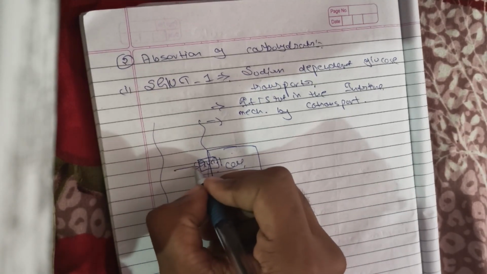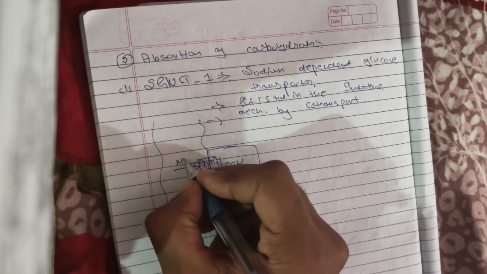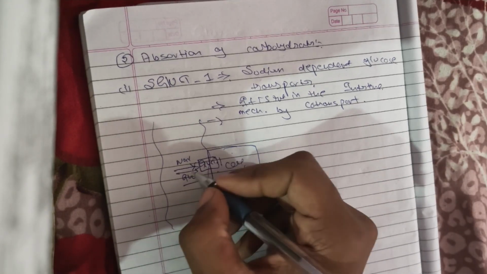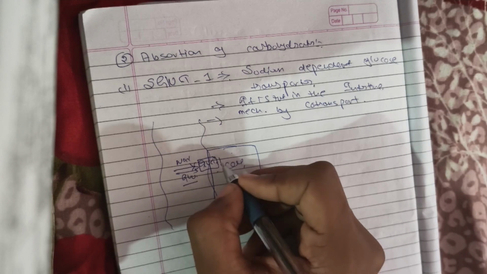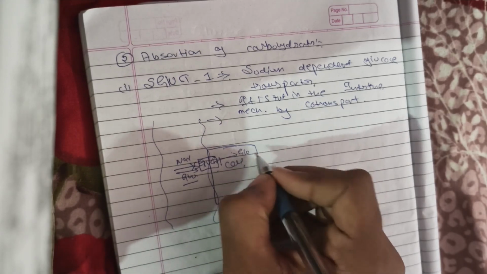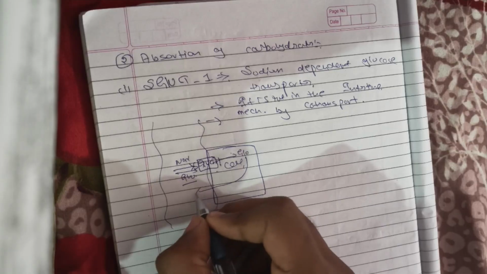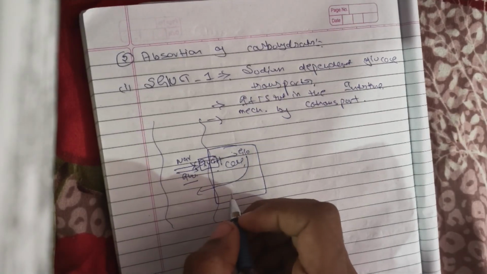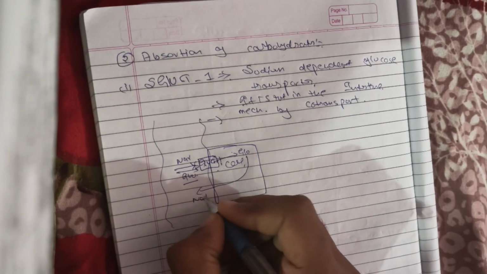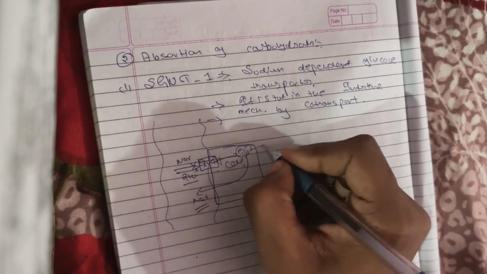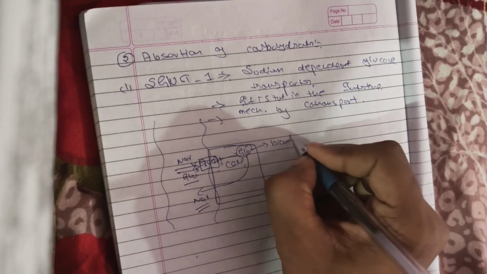If the sodium and glucose are absorbed, both are absorbed by co-transport, and when glucose and sodium reach inside, the sodium is again pumped actively out, and glucose is further absorbed into the bloodstream.